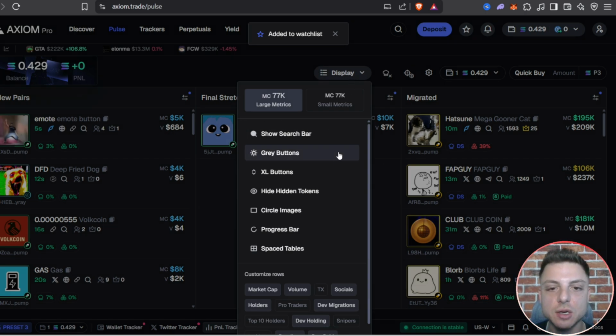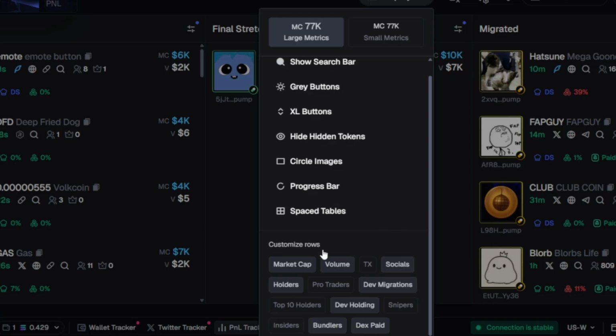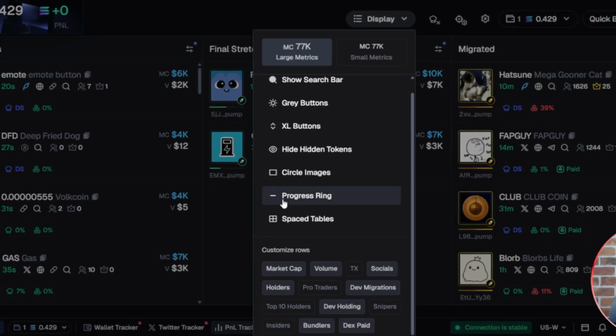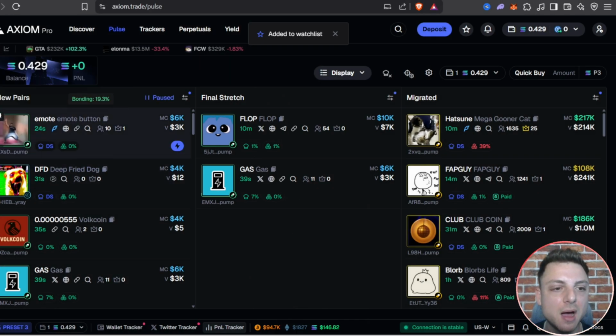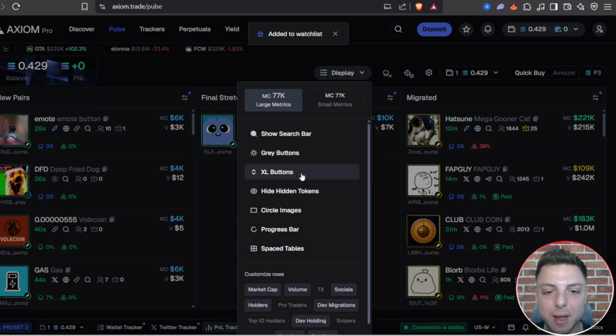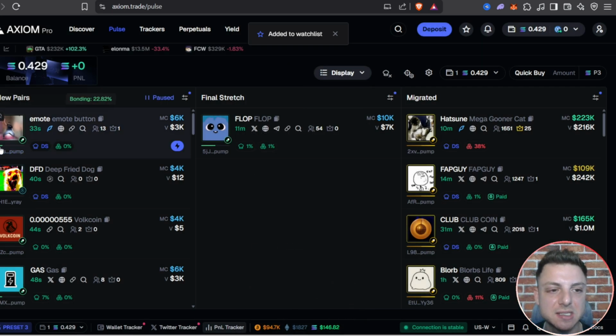So we'll click on the settings and I'll show you exactly how I'm displaying it. We go ahead and customize the specific rows. You can pause the video right here and copy the exact settings that I'm also using. One thing that I also like to do is change this over from progress bar to progress ring. You can see when it's in this progress bar, it's around this square and it's a little bit hard to see. We'll go ahead and change this over to progress ring. We can see it's much easier to see when it's about to hit its bonding curve.